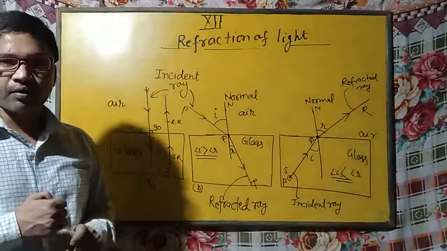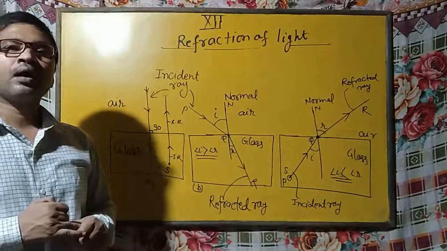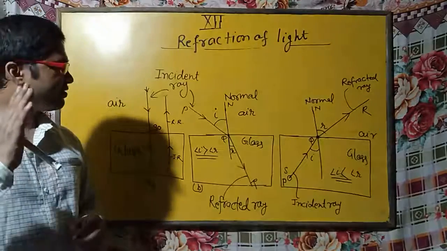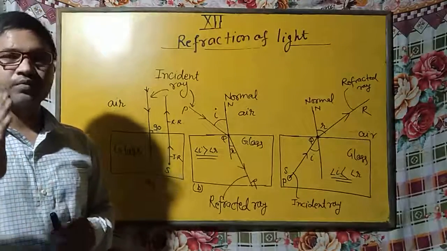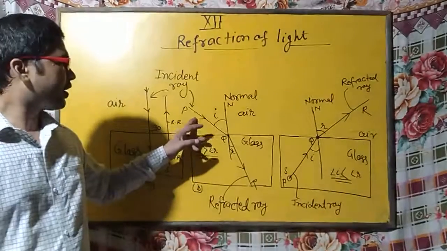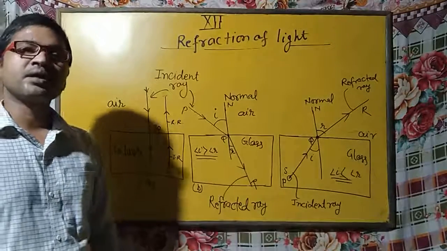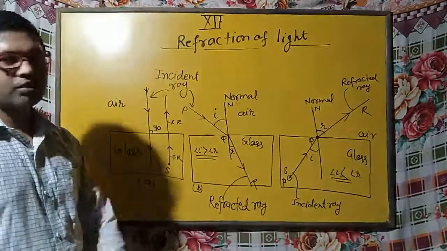When a light ray travels from one medium to another medium and is incident on the interface of the two media obliquely, then it deviates from its original path, and this phenomenon is known as refraction of light. So this is the basic definition.